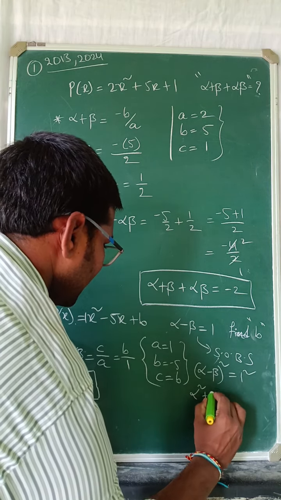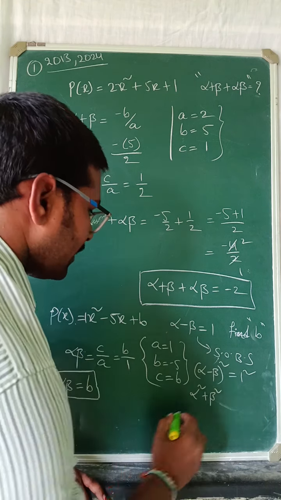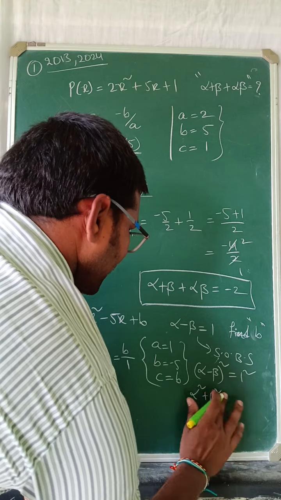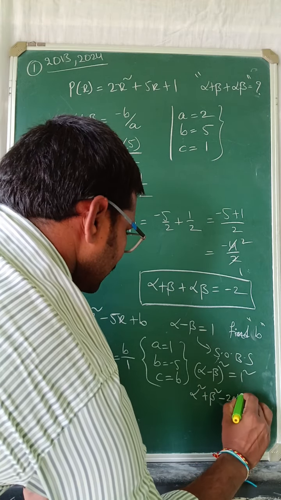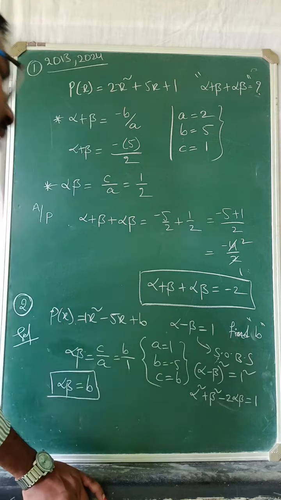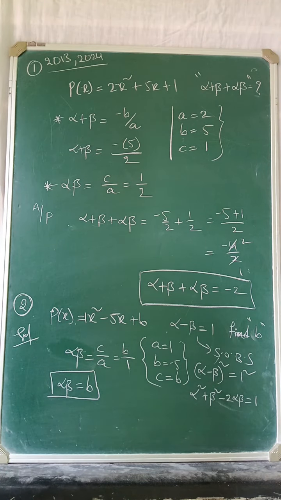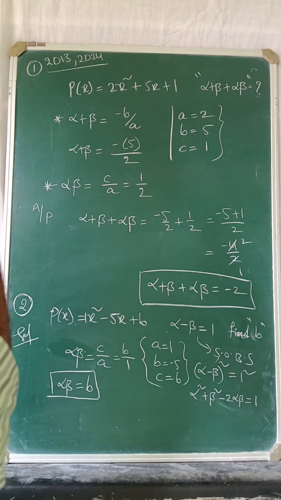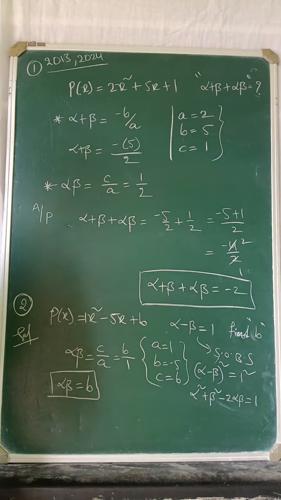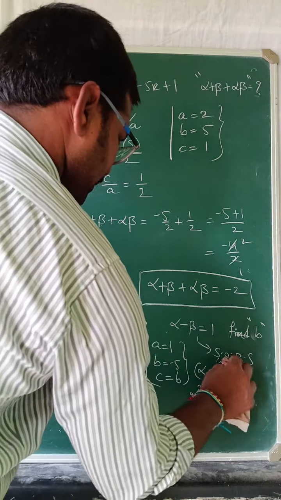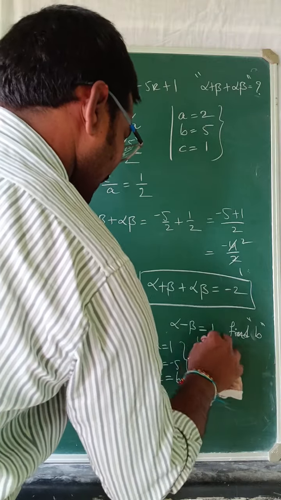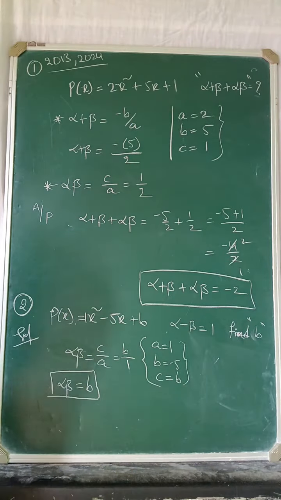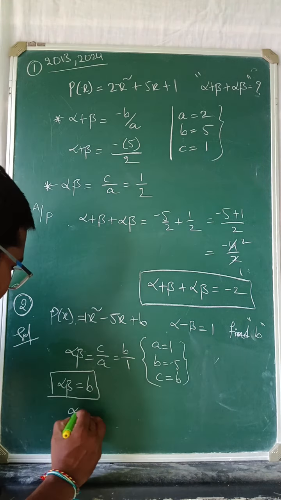Alpha square plus beta square minus 2 alpha beta is equal to 1 square, which is 1. We don't want this one, simply we close like this. It is not possible this way. Just find alpha plus beta.